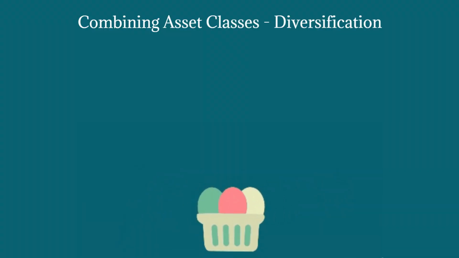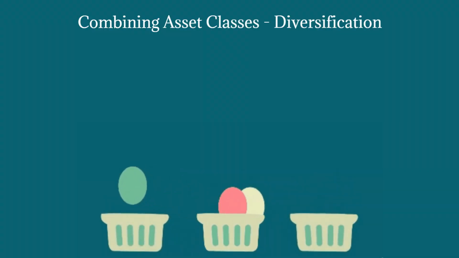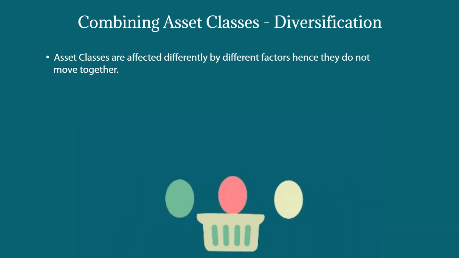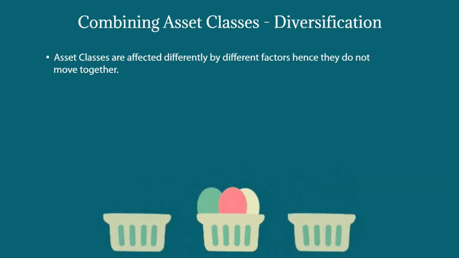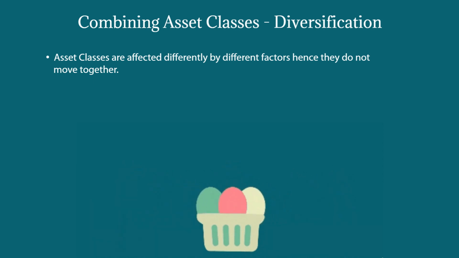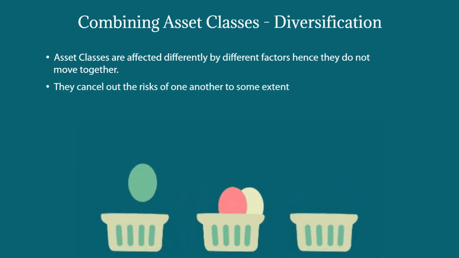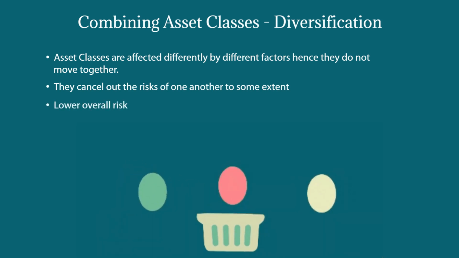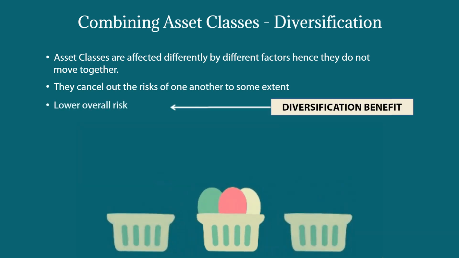Investing across asset classes provides the benefit of reducing risk. This is because asset classes in themselves may be risky, but since they are affected differently by different factors, they do not move together. They cancel out the risks of one another to some extent, creating a benefit of lower overall risk, called the diversification benefit.